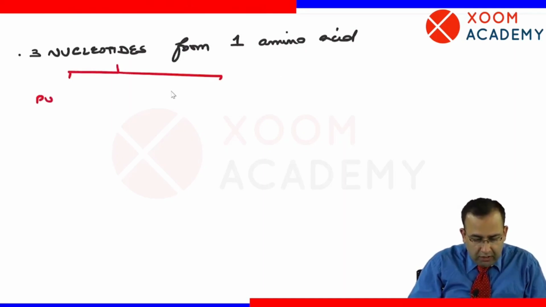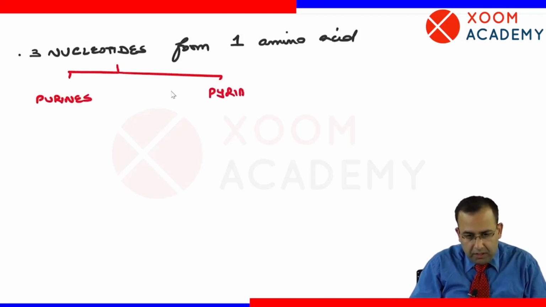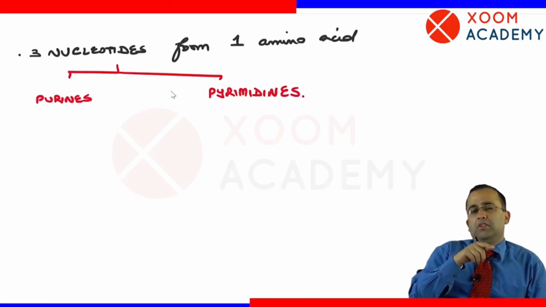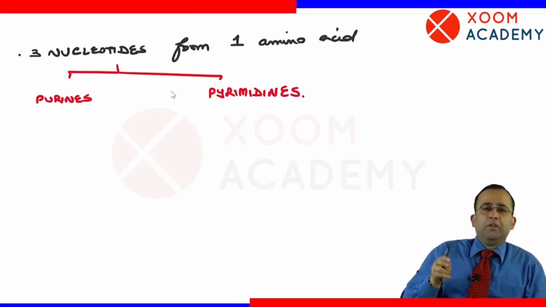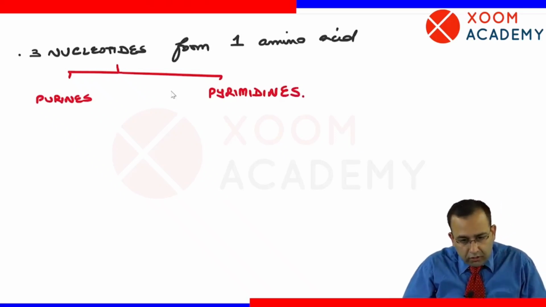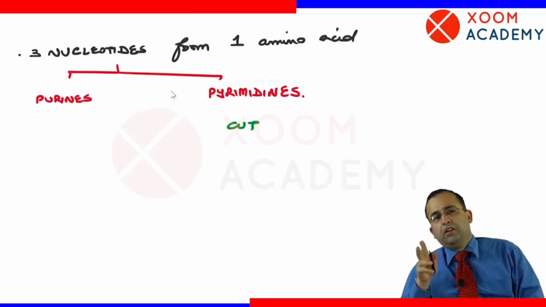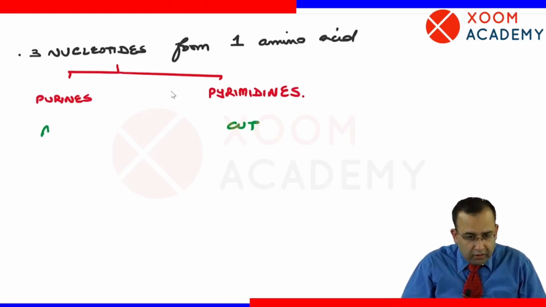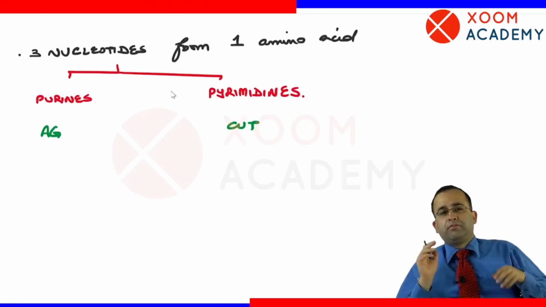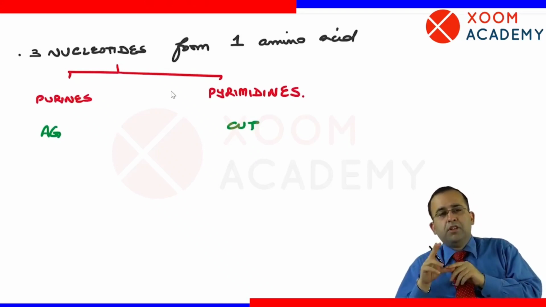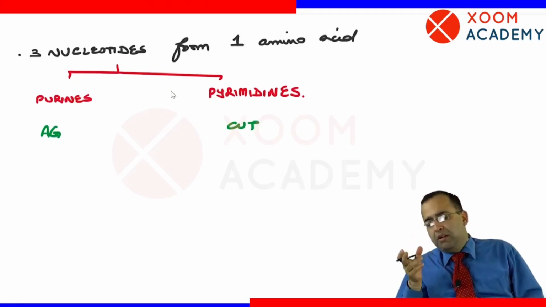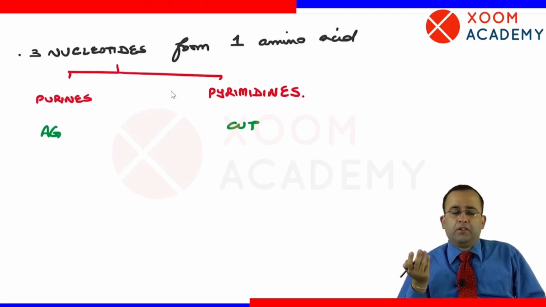They can either be purines or pyrimidines. Pyrimidine is a longer word. There are 3 pyrimidines, CUT, versus purines, which are A and G. Adenine and guanine are purines. Cytosine, uracil, thymine are pyrimidines.